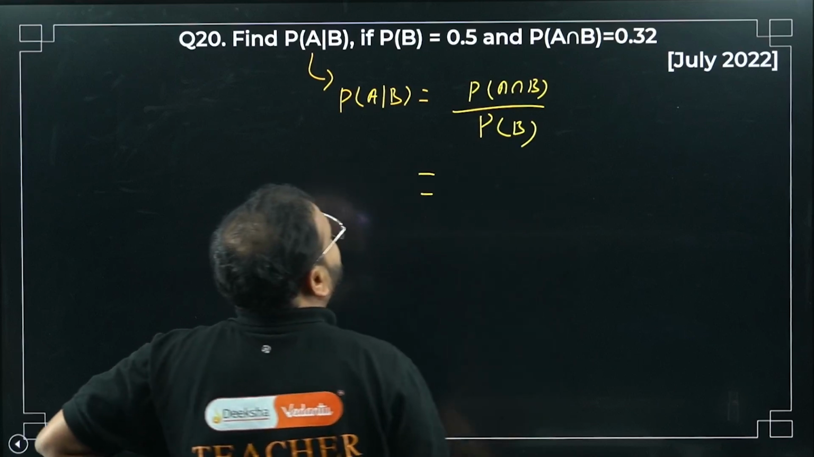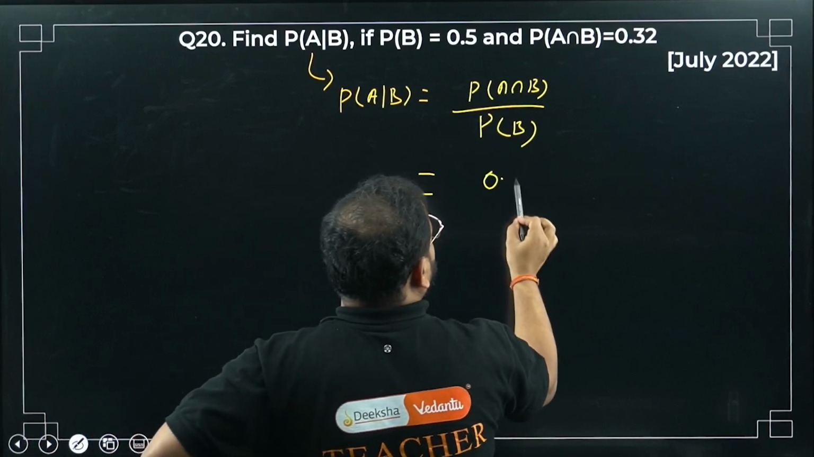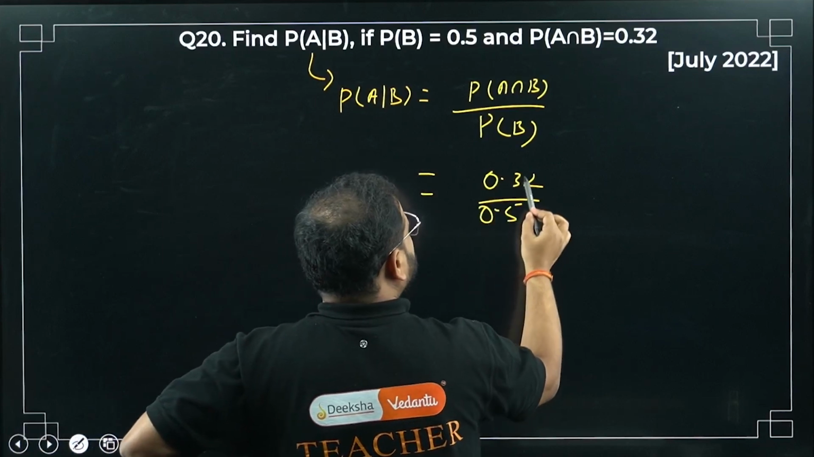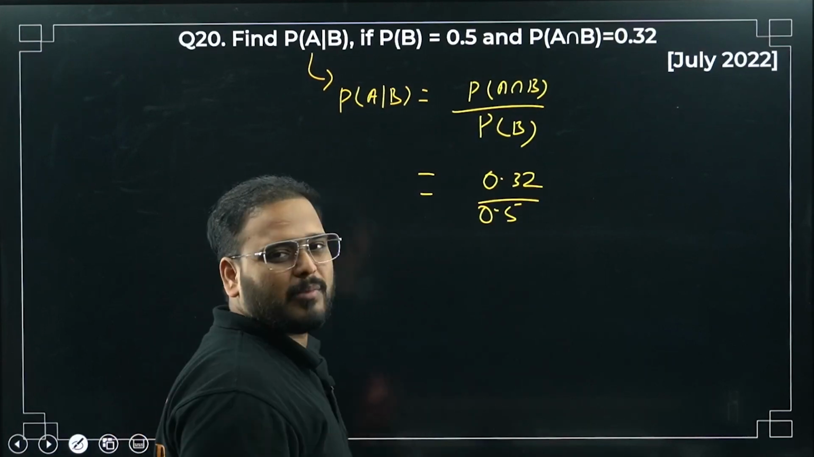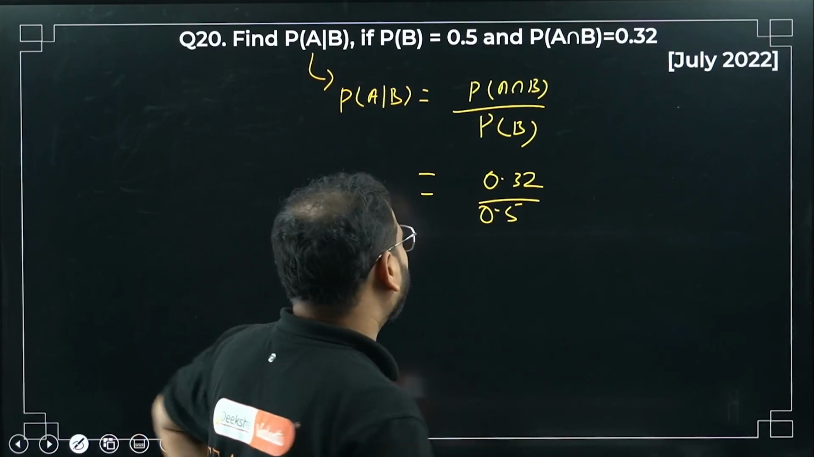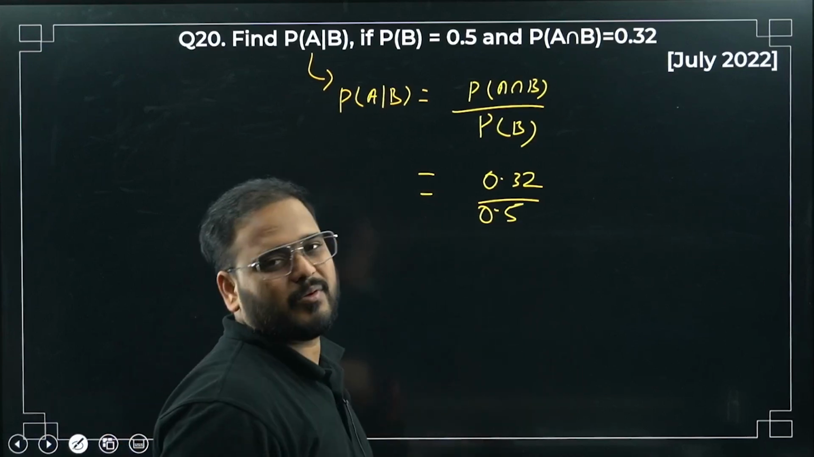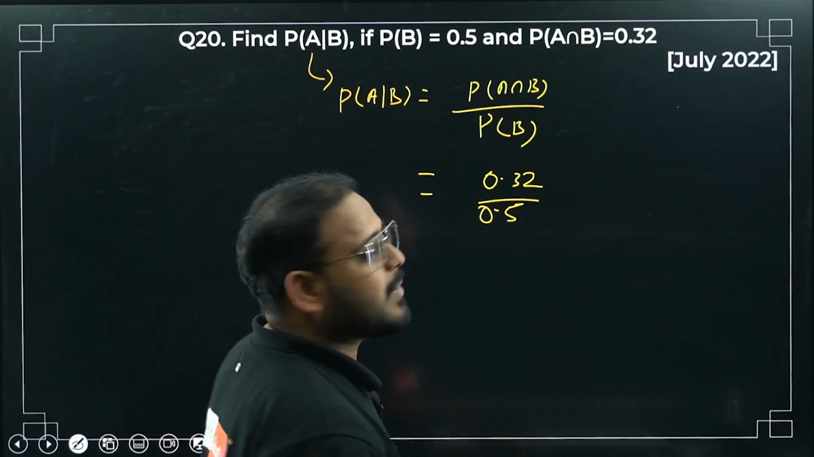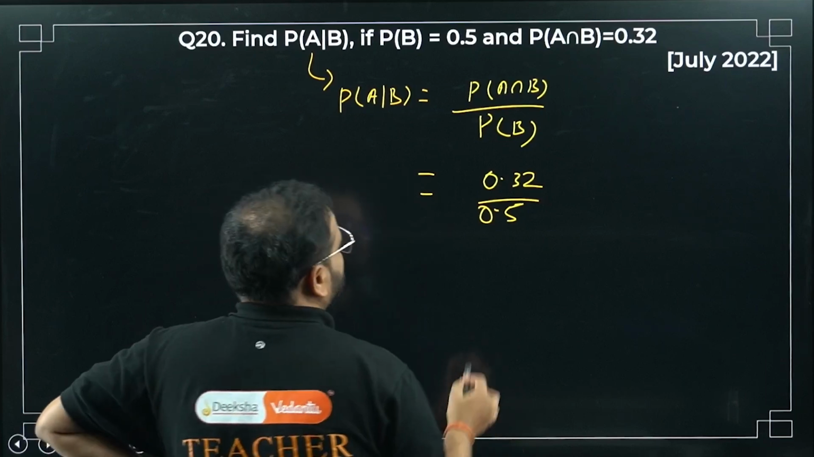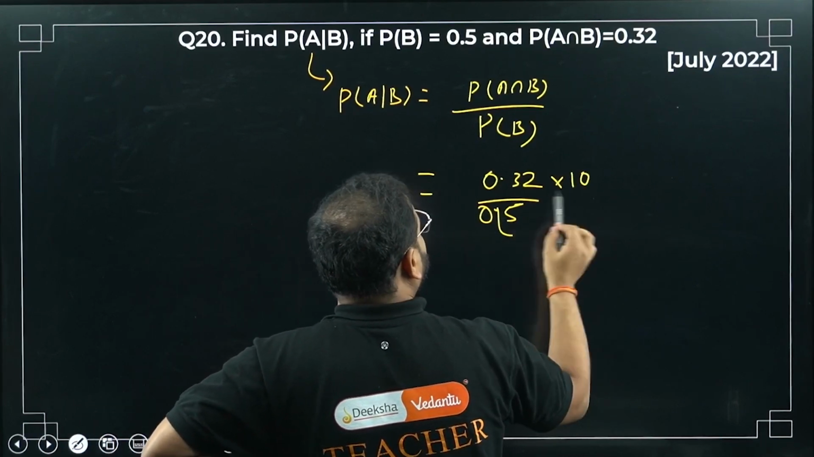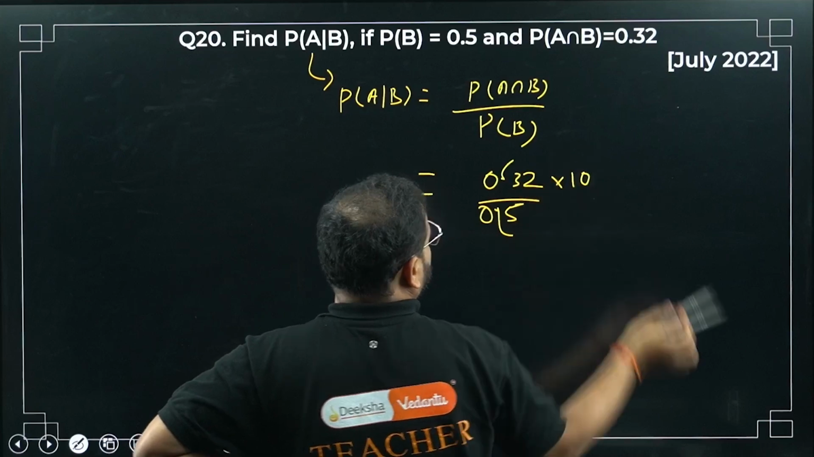Yes, sir. 0.32 divided by what? 0.5. Simple problem. It can be asked for 1 marker also in the MCQ, fill in the blanks, or wherever we ask. You can expect this question in all the categories. 1 marker, fill in the blanks, or if they are giving an easy paper, 2 marks also they can ask. But very simple. Please check. Put it here, 10, and then just cancel this.